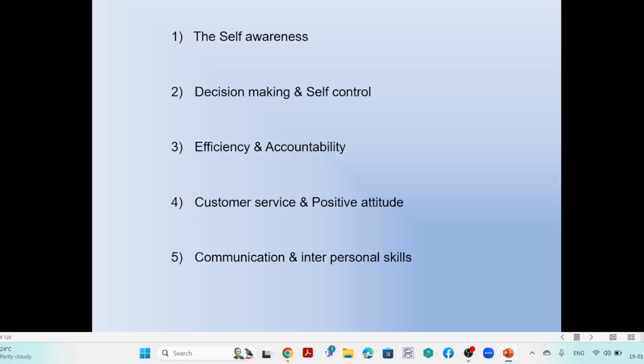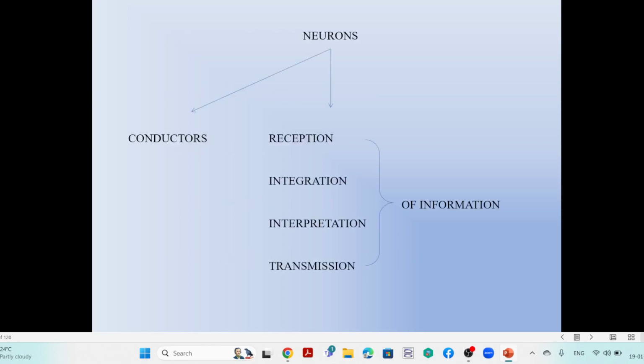Communication and personal skills, that is one of the important functions of this system. So that portion makes the complete portions of identification. So you have to remember this is one of the important points related to the functional concept. So now you can see that is the portion. So all the things are important and related.